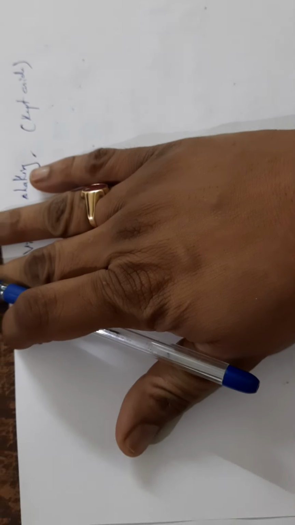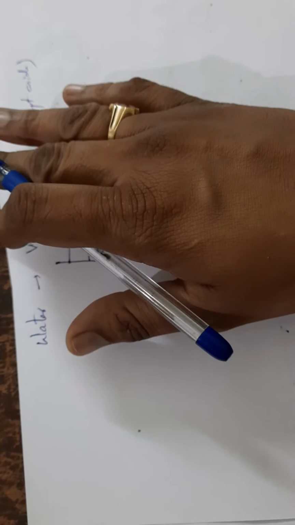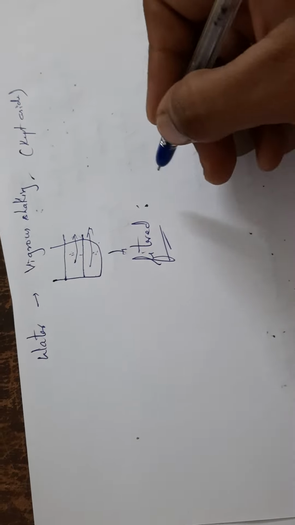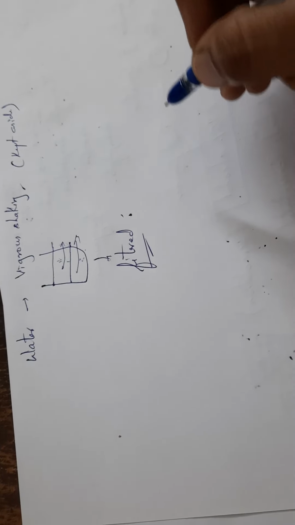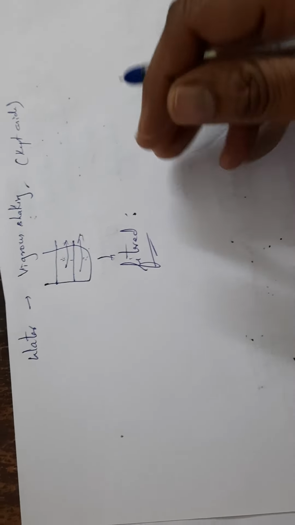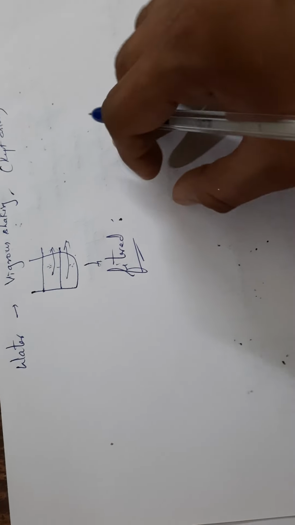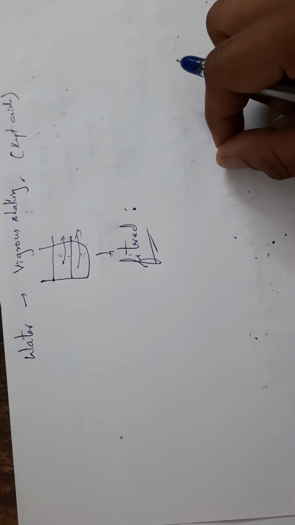First step what we have done, we have added 90% alcohol. We have done the percolation extraction process, and then we have filtered it, concentrated and dried, right? And the second process, we have taken the dried residue, to that we have added ether is to chloroform is to 90% alcohol, again in a ratio of 20 is to 8 is to 2.5. Again to that we have added dilute ammonia.